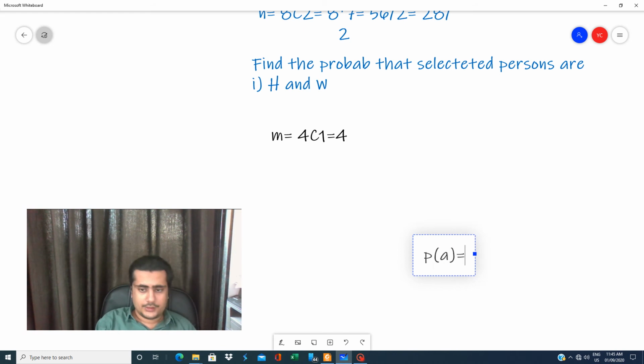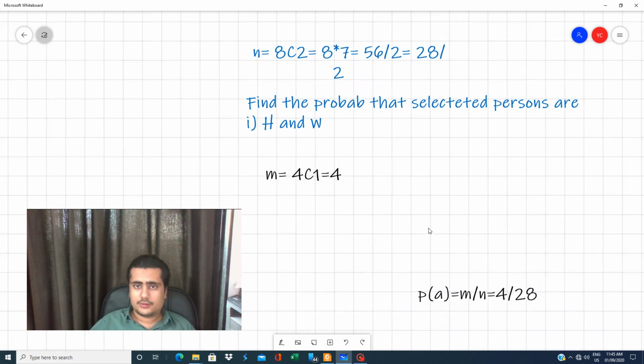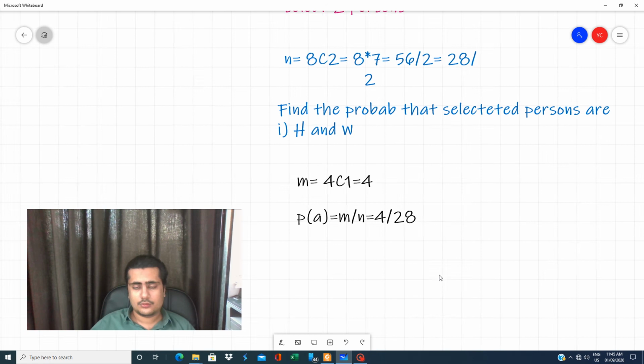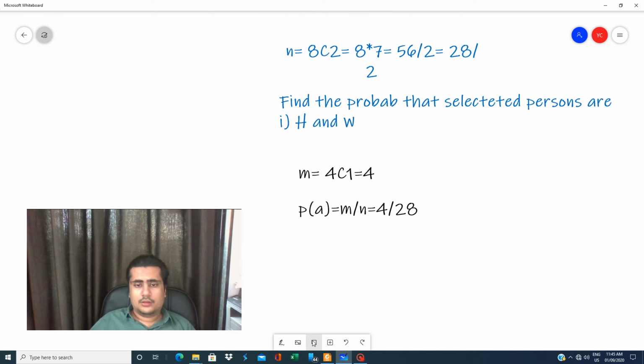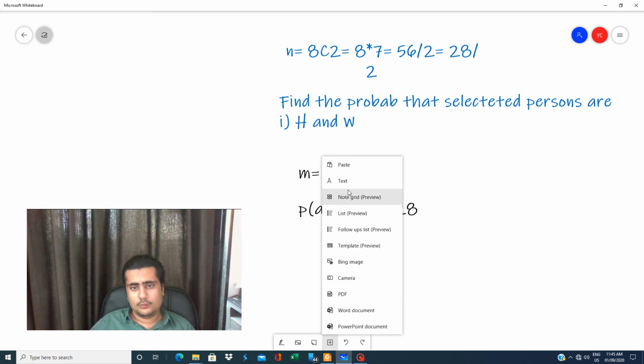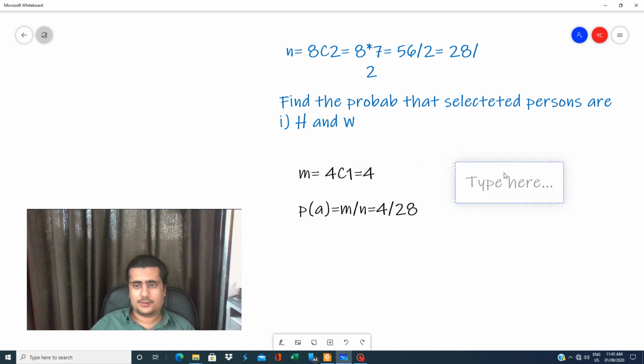So P of A is equal to M upon N, 4 by 28. Let me tell you what these four possibilities are.